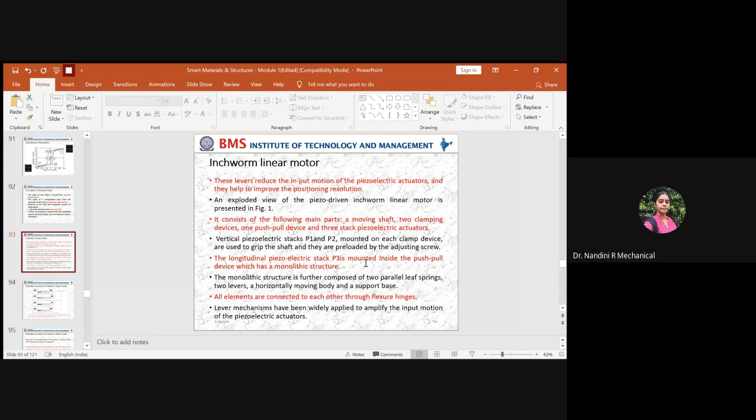If they ask you what the basic parts of an inchworm linear motor are, you should say that it has a moving shaft, two clamping devices, and one push-pull device. The push-pull device is nothing but the moving body on which the P3 patch has been attached. So in total, it is a 3-stack based piezoelectric actuator.